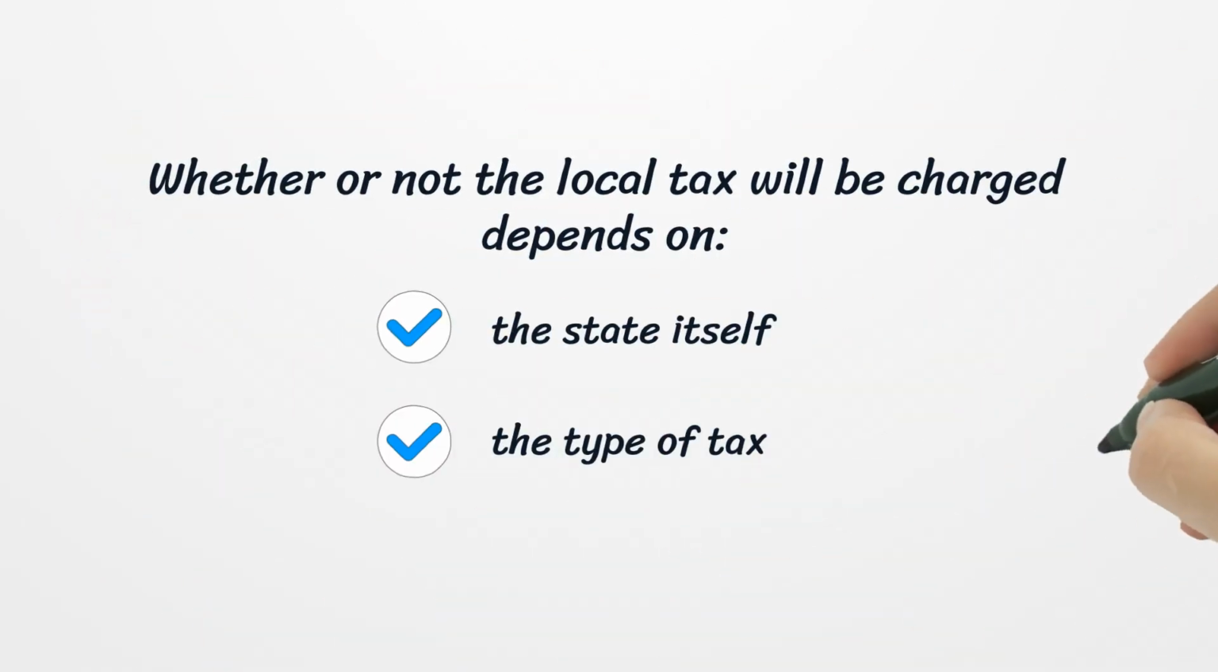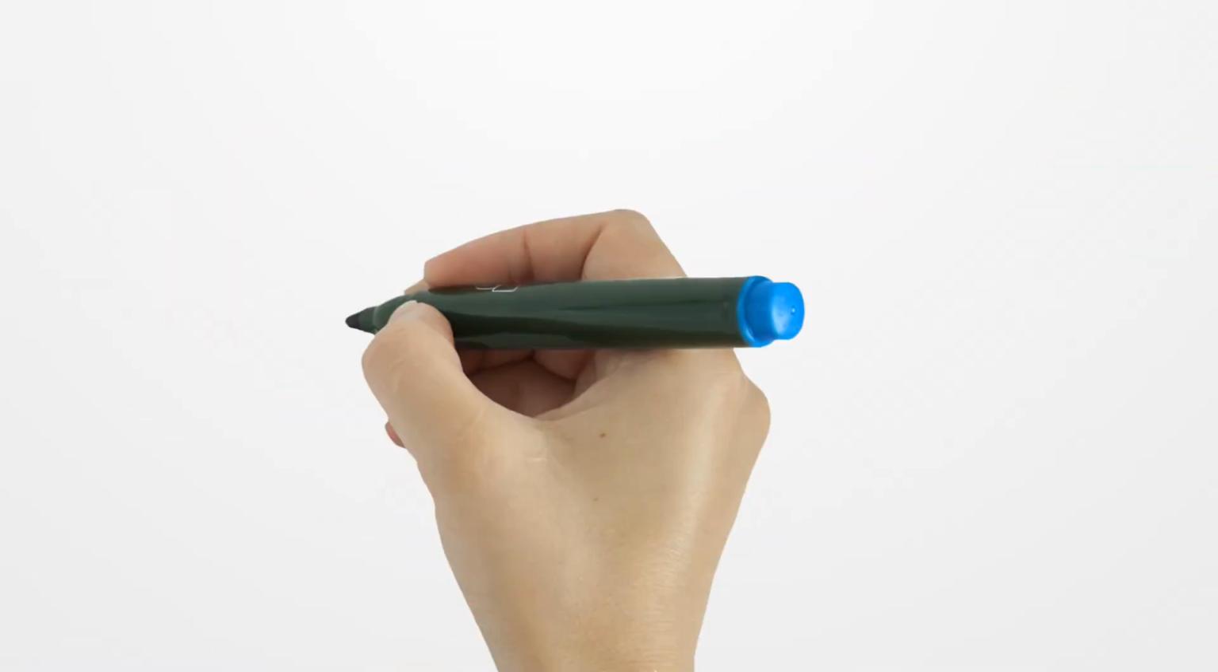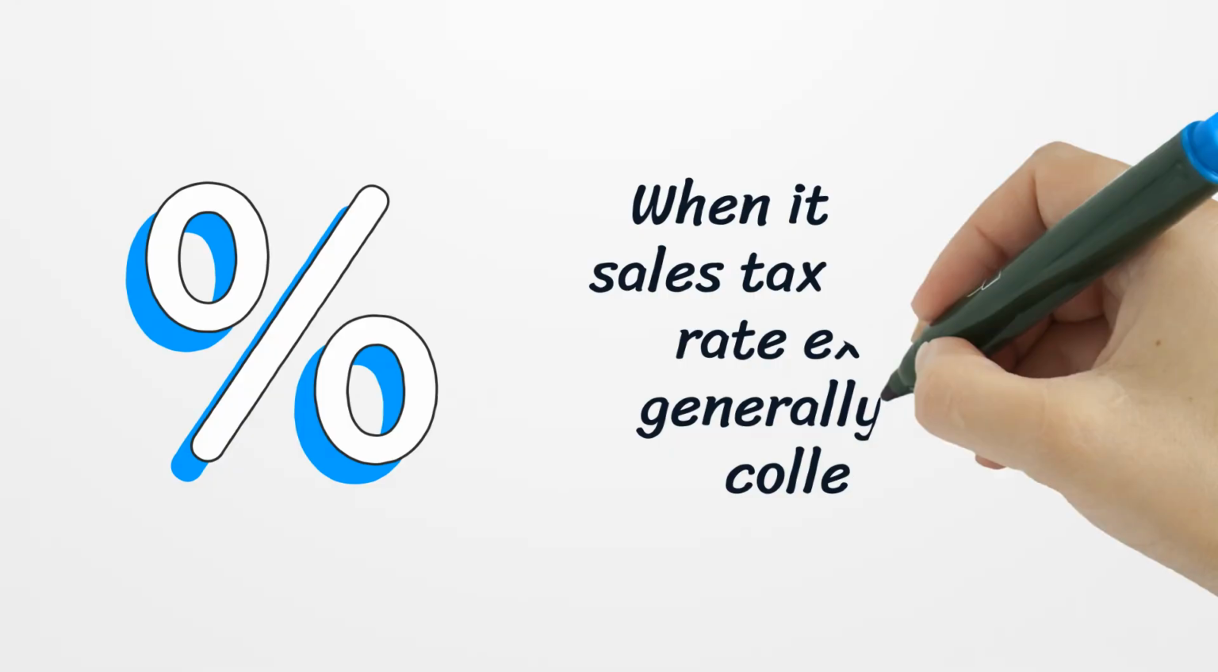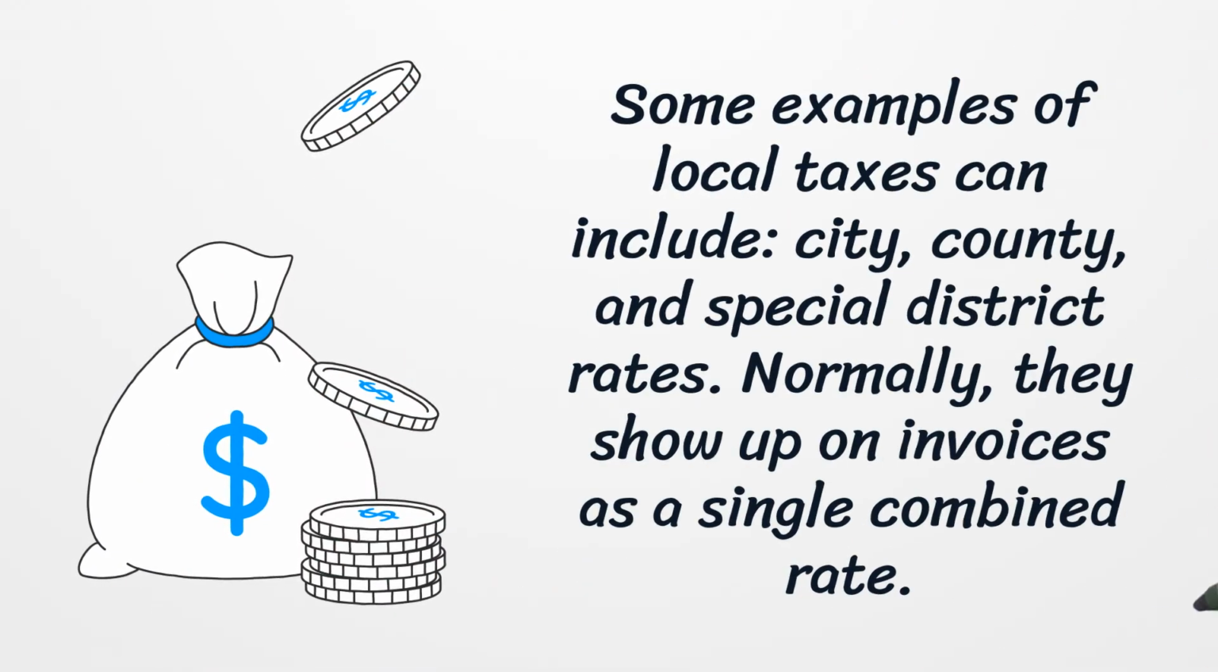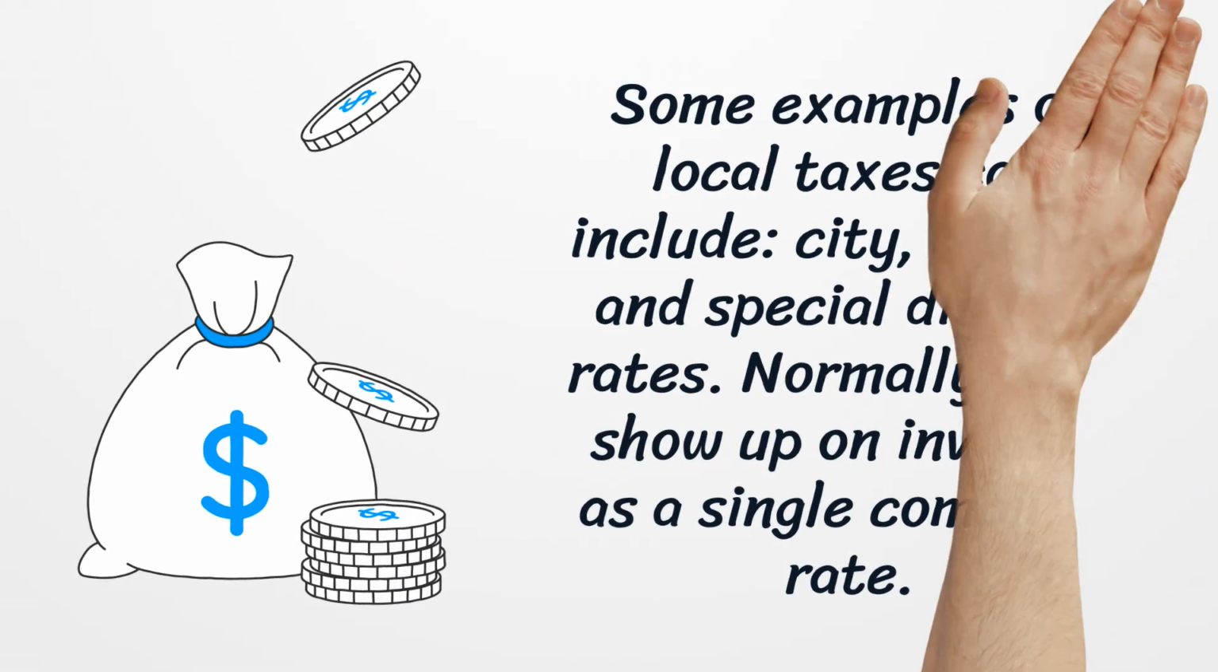Whether or not the local tax will be charged depends on the state itself and the type of tax. When it comes to sales tax and a local rate exists, it generally will be collected. Some examples of local taxes can include city, county, and special district rates. Normally, they show up on invoices as a single combined rate.